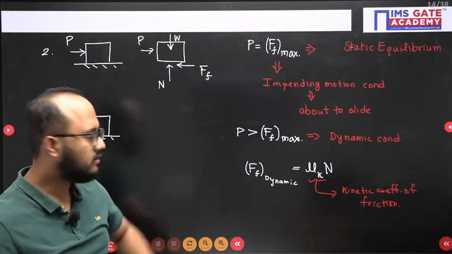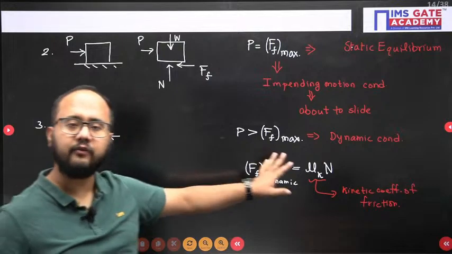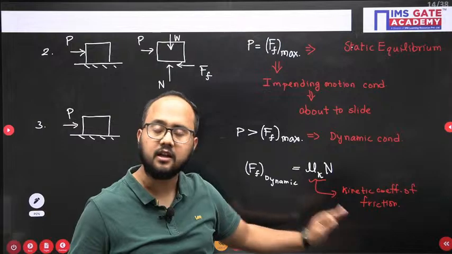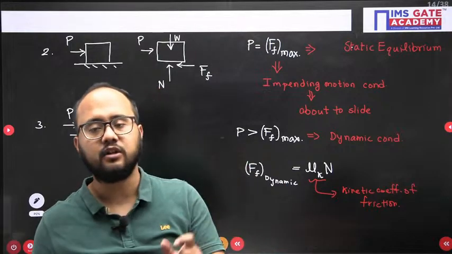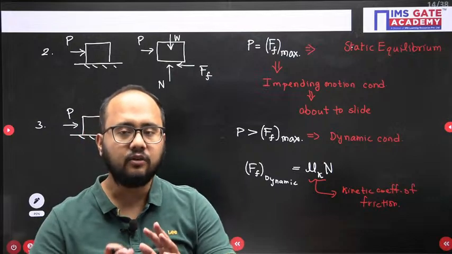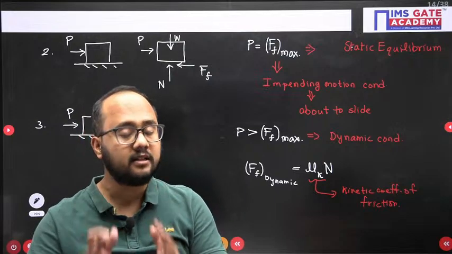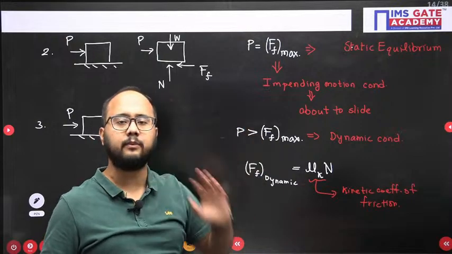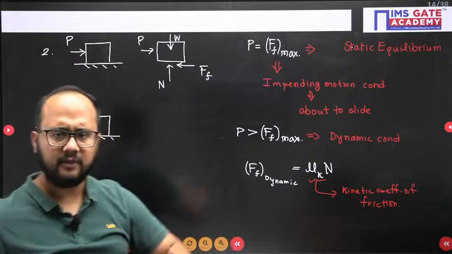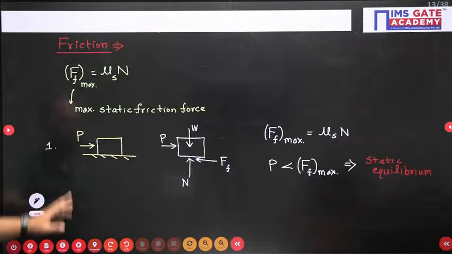Is it clear? So it is now the kinetic coefficient of friction. When do we have to use the kinetic coefficient of friction? When we have confirmed that the body is actually under motion. Once you have confirmed the body is under motion, then only we will use mu K into N. Otherwise, mu S will come. Right? Very basic point I've discussed. So this is all about friction you should know.